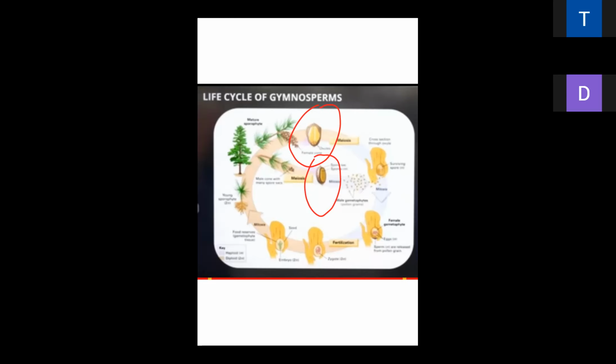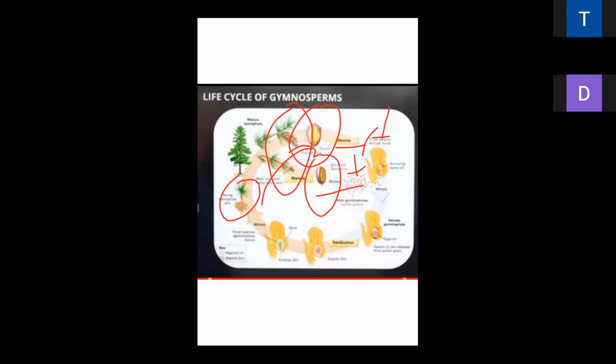Mature sporophytes release spores. The spores are released and then go for meiosis. Male and female both go for meiosis and produce the male and female gametophytes. After that, the male and female gametophytes mate, or fertilize.